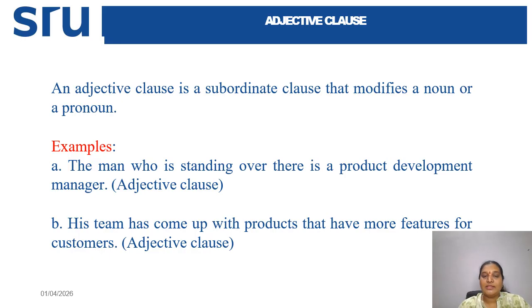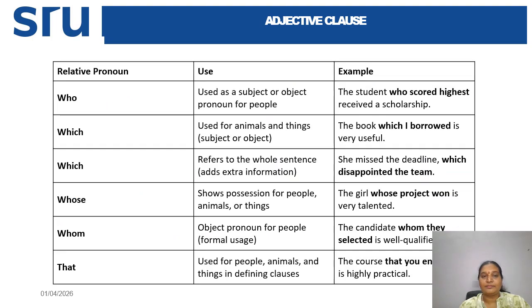His team has come up with products that have more features for customers. So in this way you can understand adjective clauses: an adjective clause modifies a noun or a pronoun. As we are discussing, adjective clauses are also dependent clauses or subordinate clauses.